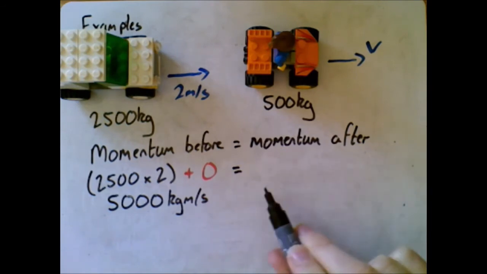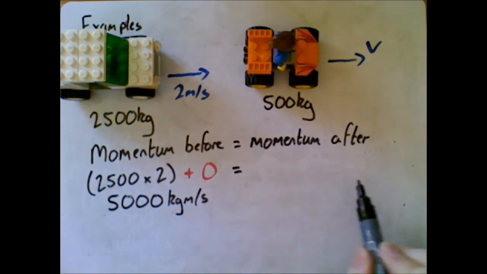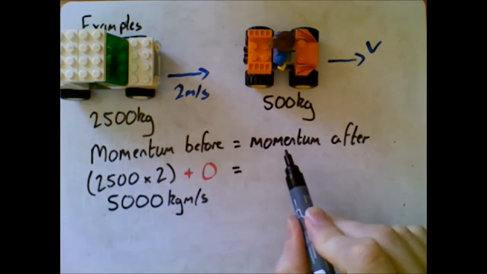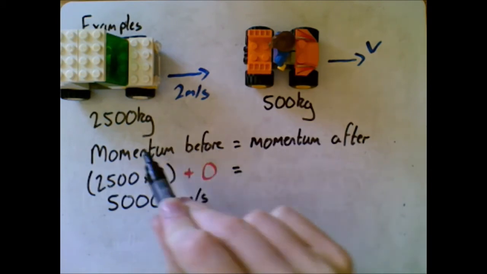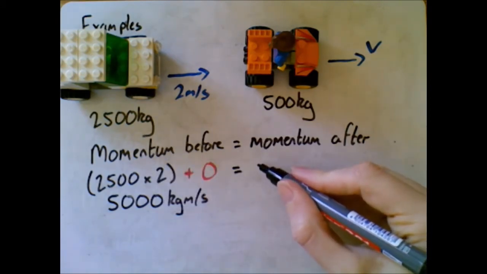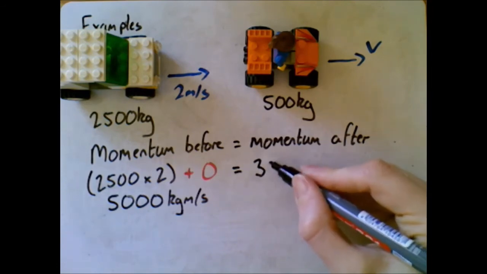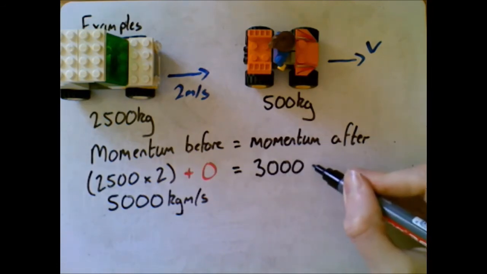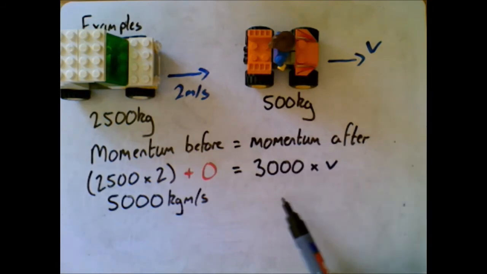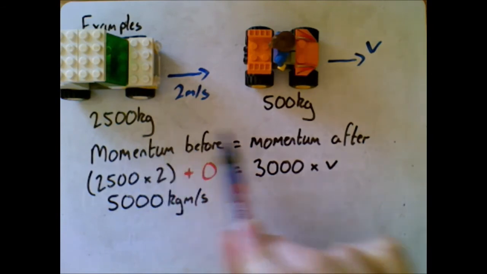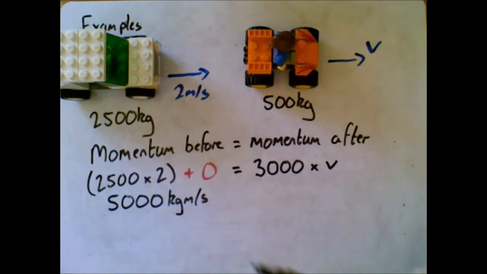But momentum afterwards, let's think about that. Well, the mass afterwards has changed. Because they've now joined together, my mass afterwards is now going to be 3,000, because these two join together, 2,500 plus 500 gives me that 3,000 times my velocity.